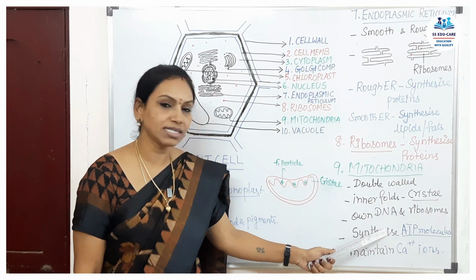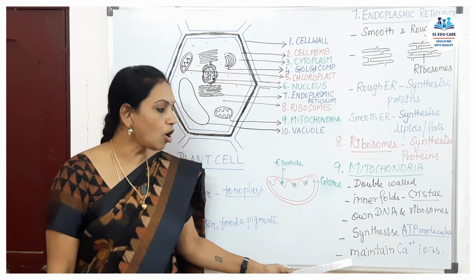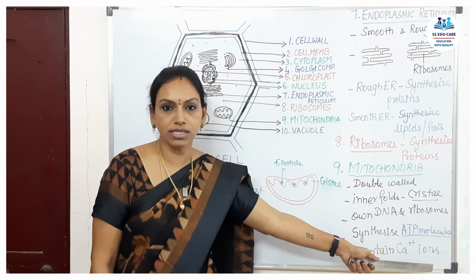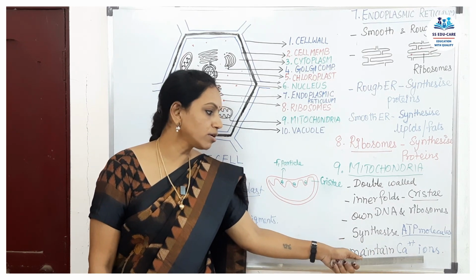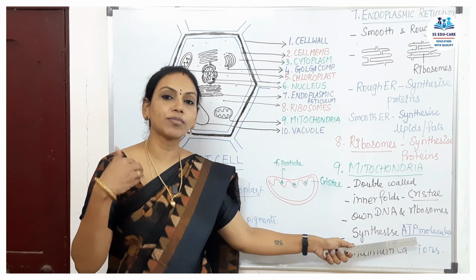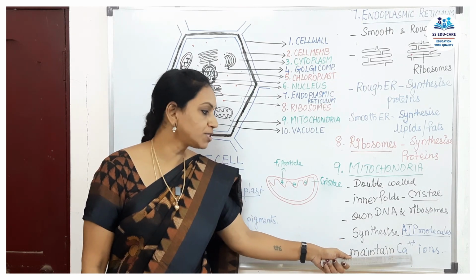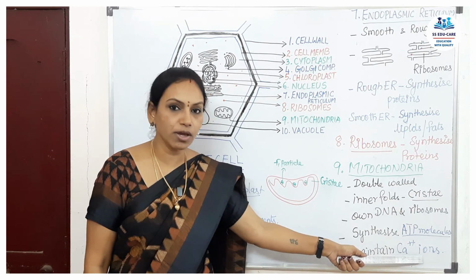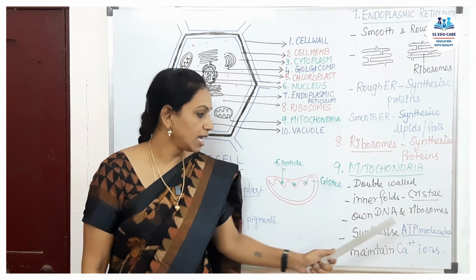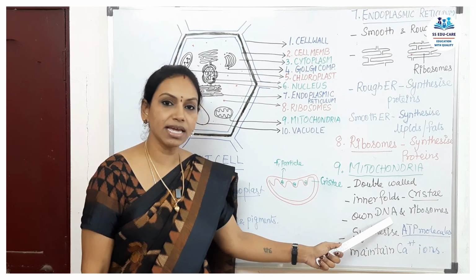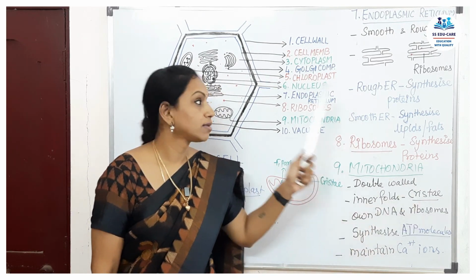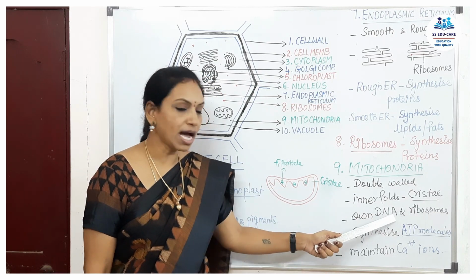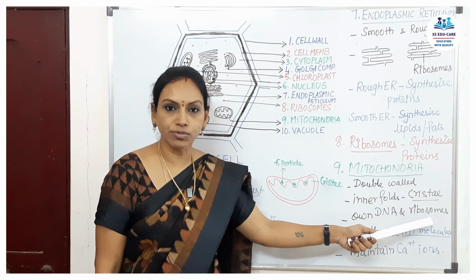Apart from synthesizing ATP molecules, it also maintains the calcium ion concentration. These calcium ions are present abundantly in blood, which helps during blood clotting. So, it maintains the level of calcium ions. Apart from this, it also has its own DNA and ribosomes. Then the nucleus has its DNA. Likewise, mitochondria also have their own DNA and ribosomes.